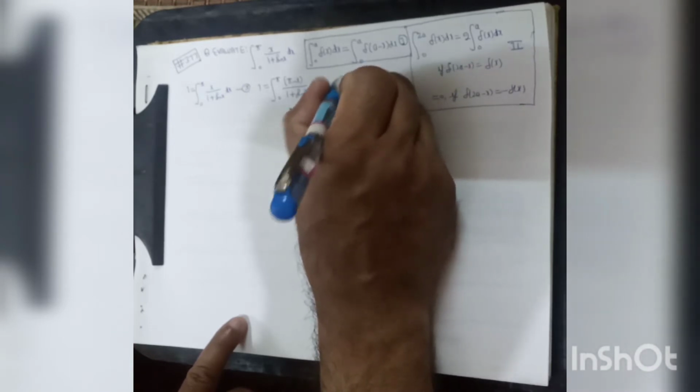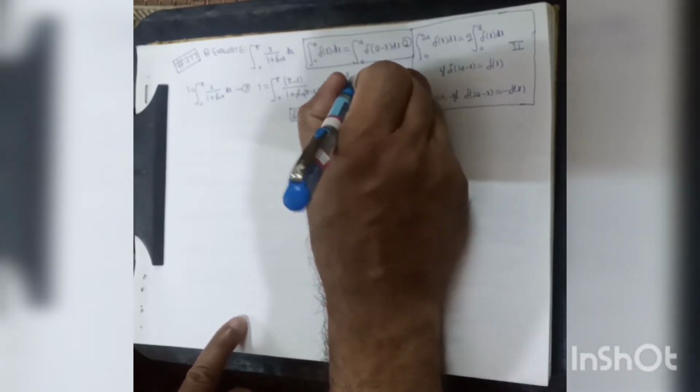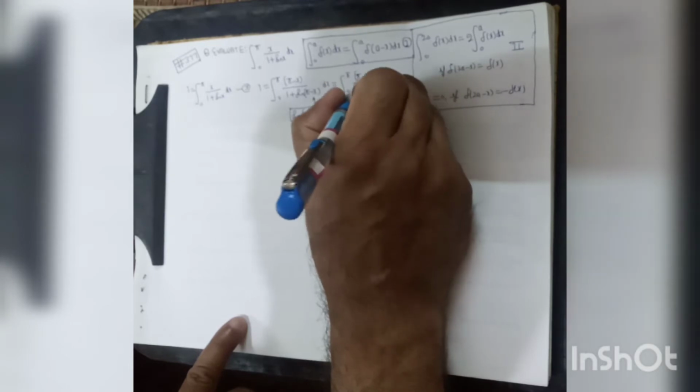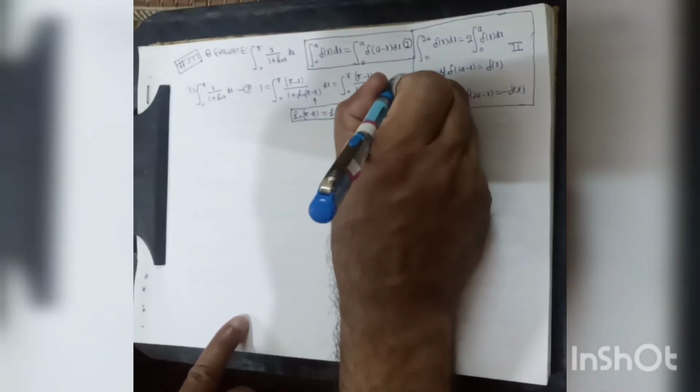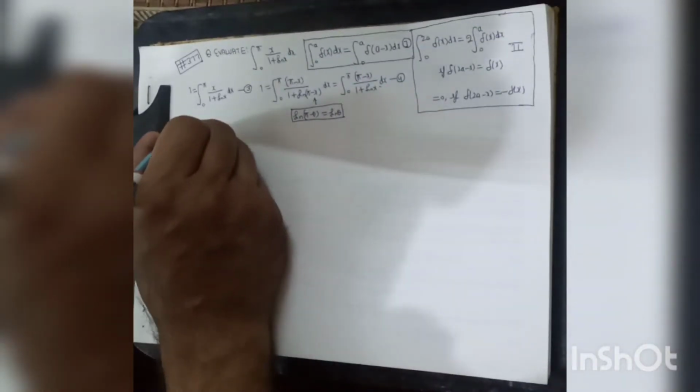Now we know sin of pi minus theta is equal to sin theta. We know the formula sin of pi minus theta is equal to sin theta. Using this formula here, I may be written as the integral from 0 to pi of pi minus x divided by 1 plus sin x dx. This is equation 4. Now adding equations 3 and 4.